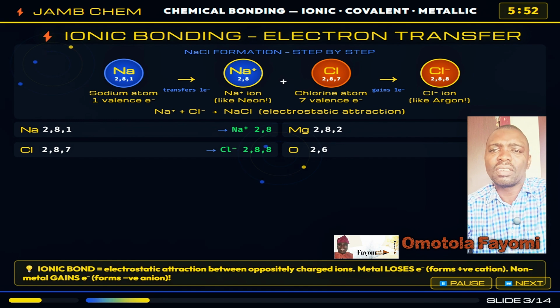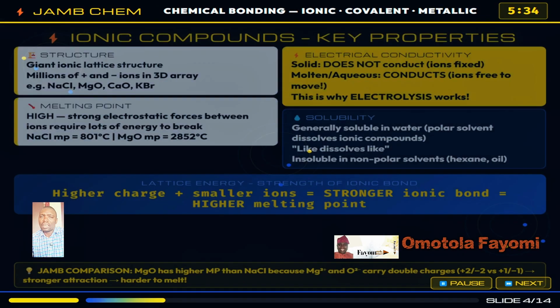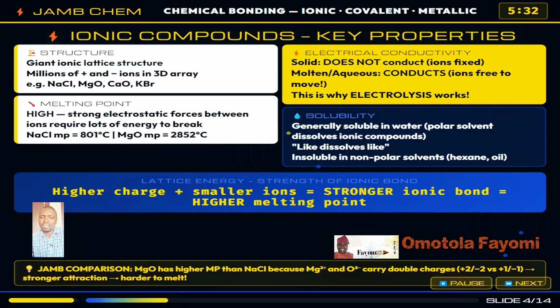Look at the table on the screen. Magnesium loses 2 electrons to become Mg2+. Oxygen gains 2 electrons to become O2-. Calcium loses 2 to become Ca2+. This electron transfer pattern is the essence of all ionic bonding. Ionic compounds all share characteristic properties that flow directly from their structure. They form a giant ionic lattice, millions of positive and negative ions arranged in a regular 3D pattern, held together by strong electrostatic forces in all directions.